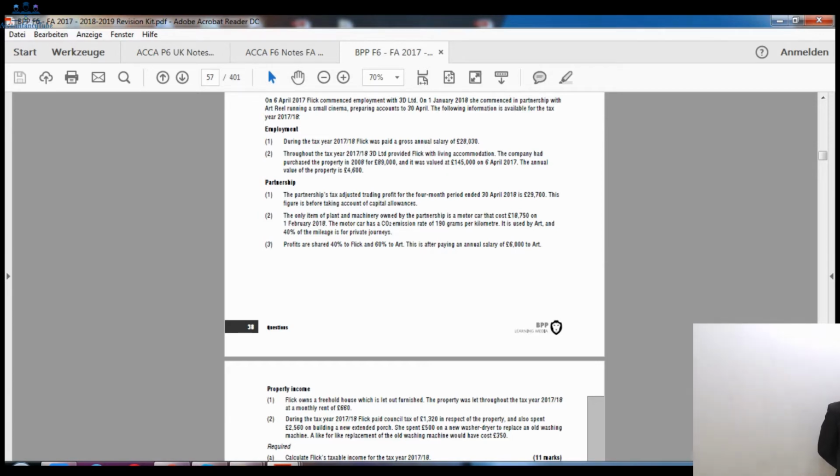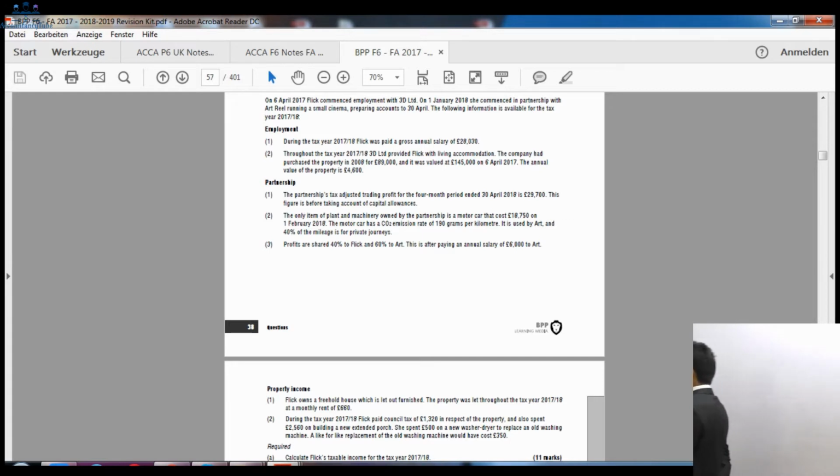Preparing accounts to 30th of April. So for the partnership, they are making the accounts to 30th of April, right? So 30th of April will be in the first month of the tax year. Our tax year starts on 6th of April, so the accounting period is ending in the first month of the tax year.